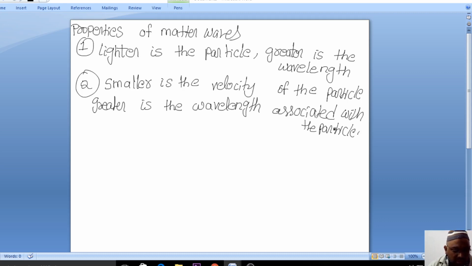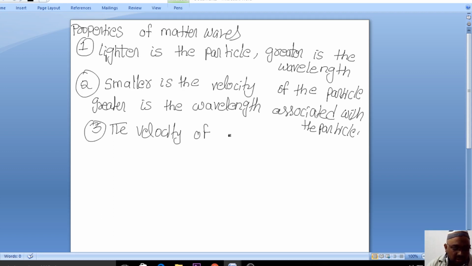There are a few more important points, which are there in the notes that will be given to you. You have to write at least four points here. Remember: lighter is the particle, greater is the wavelength; smaller is the velocity of the particle, greater is the wavelength; and the third property will be the velocity of matter waves.